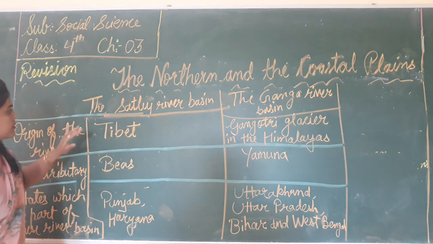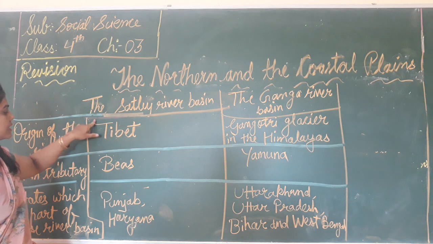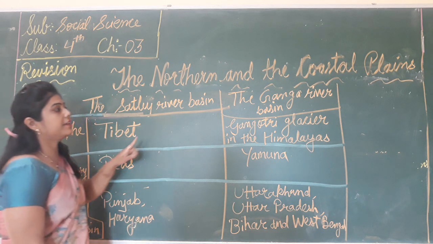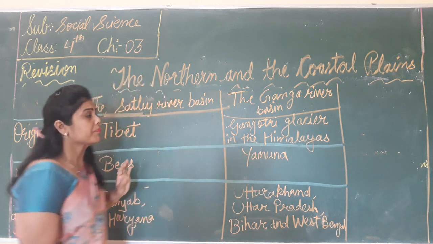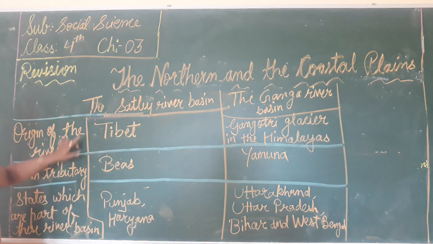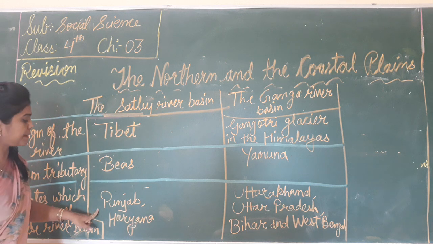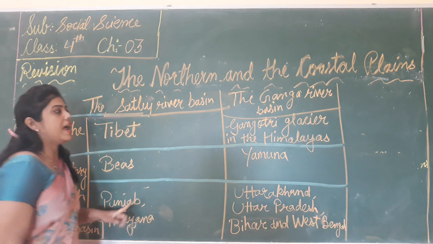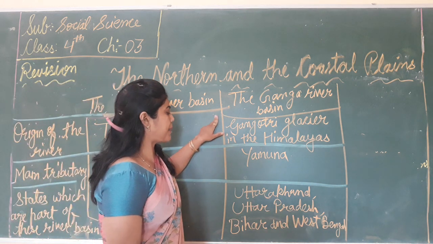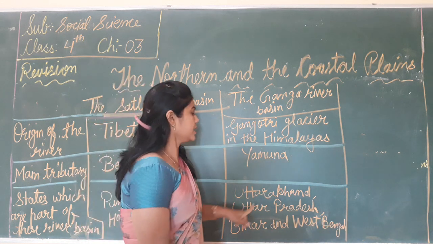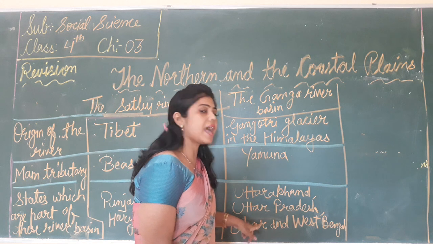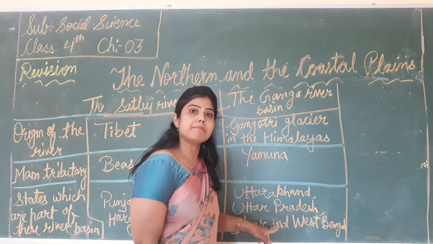The main tributary of the Satluj is the Byas, and the main tributary of the river Ganga is the Yamuna. The states which are part of the Satluj river basin are Punjab and Haryana, and the states which are part of the Ganga river basin are Uttarakhand, Uttar Pradesh, Bihar and West Bengal.